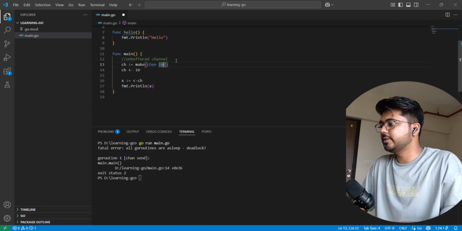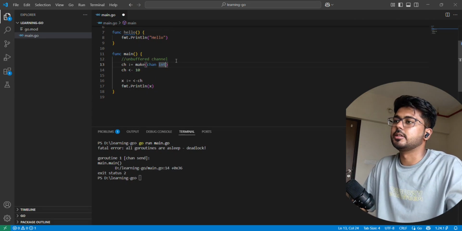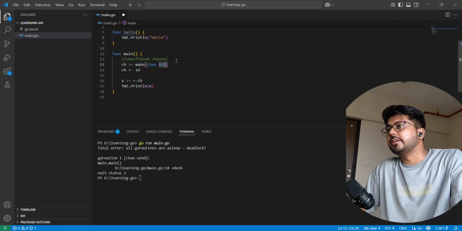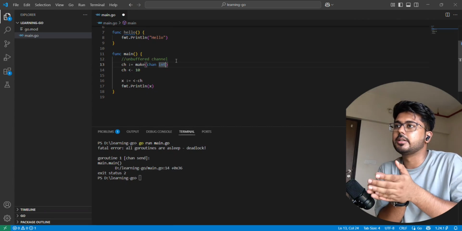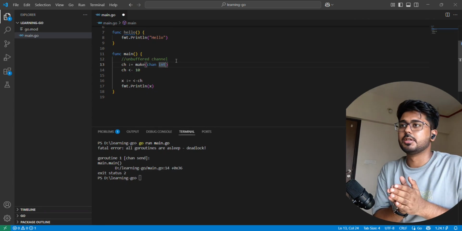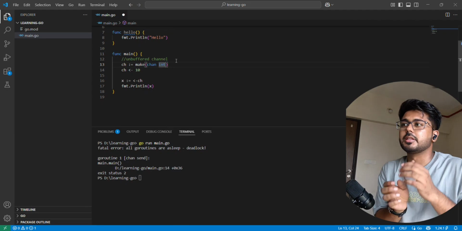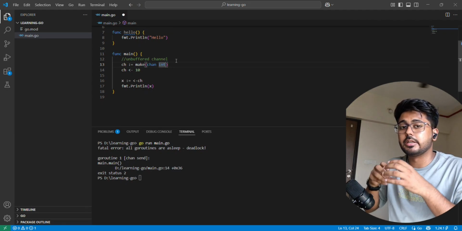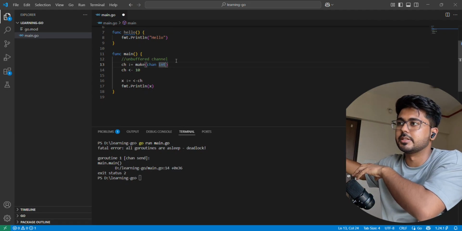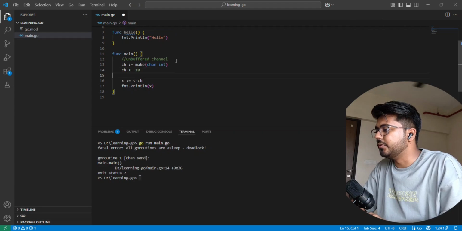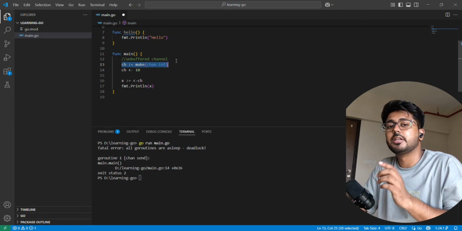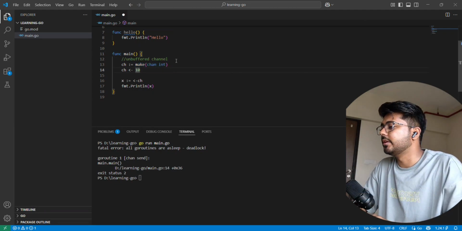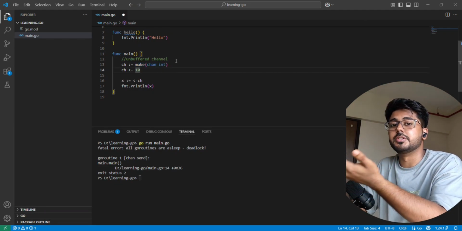The main difference between buffered and unbuffered channels is that an unbuffered channel forces the sender and receiver to synchronize. The sender will wait until the receiver is ready to receive the message. Okay, you are getting my point. We declare an unbuffered channel the same way as before. A sender will always wait until the receiver is ready to receive the message.